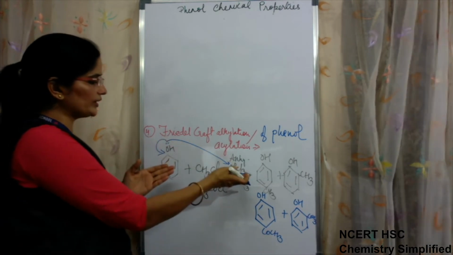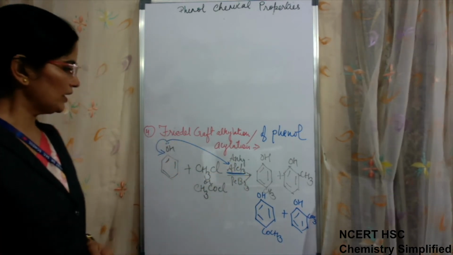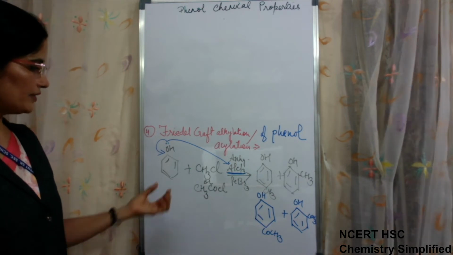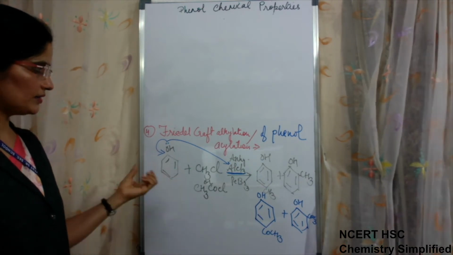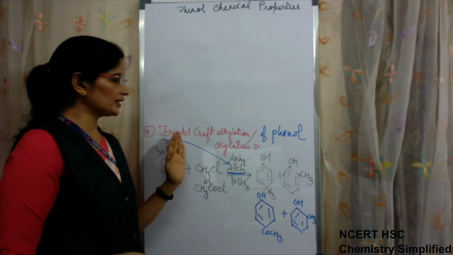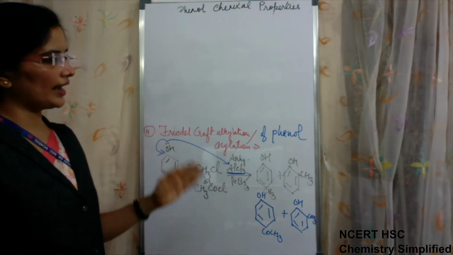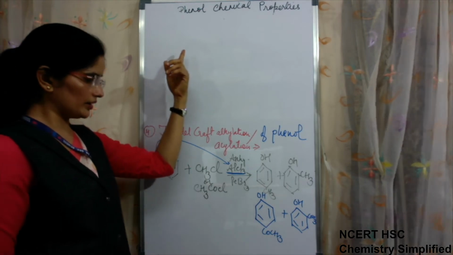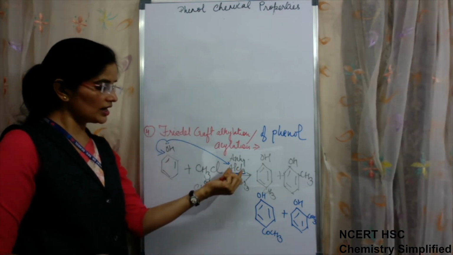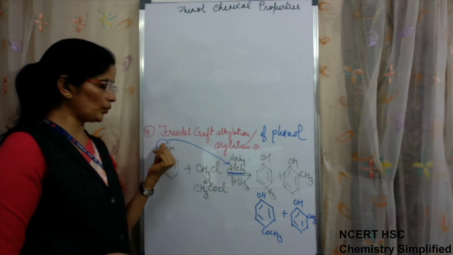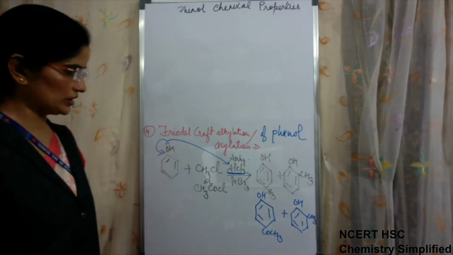If it is coordinated with something, then it will decrease the reactivity of this benzene ring. So you can say that Friedel-Crafts alkylation and acylation of phenols are a little less active as compared to the rest of the reactions, because the catalyst coordinates with the lone pair of electrons of oxygen.